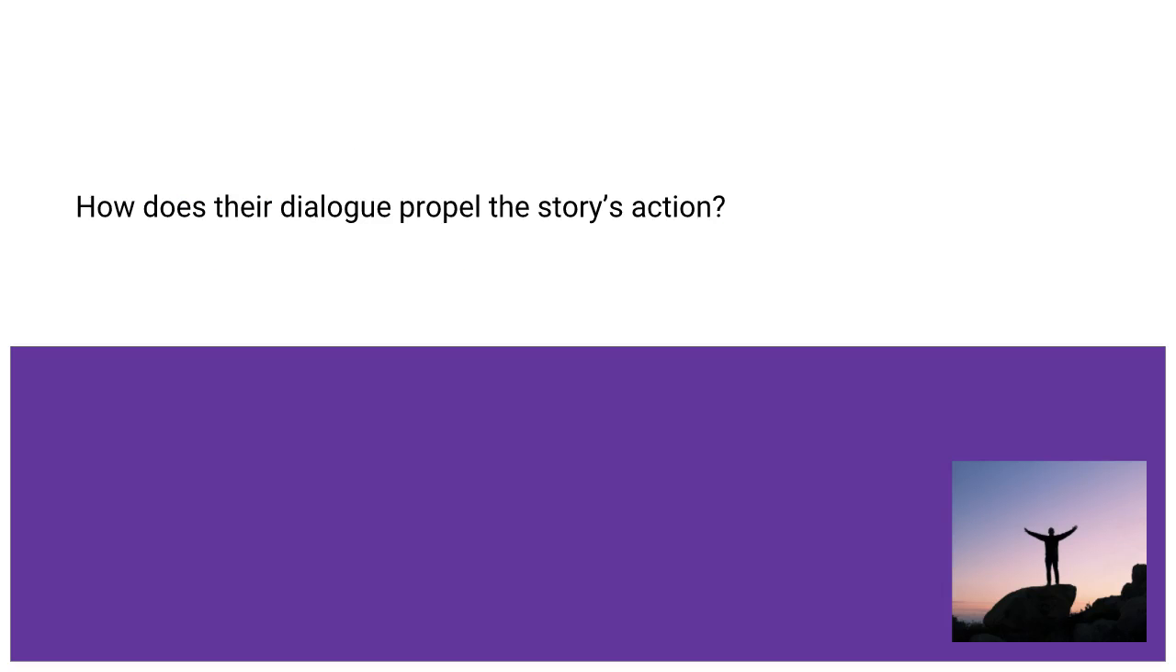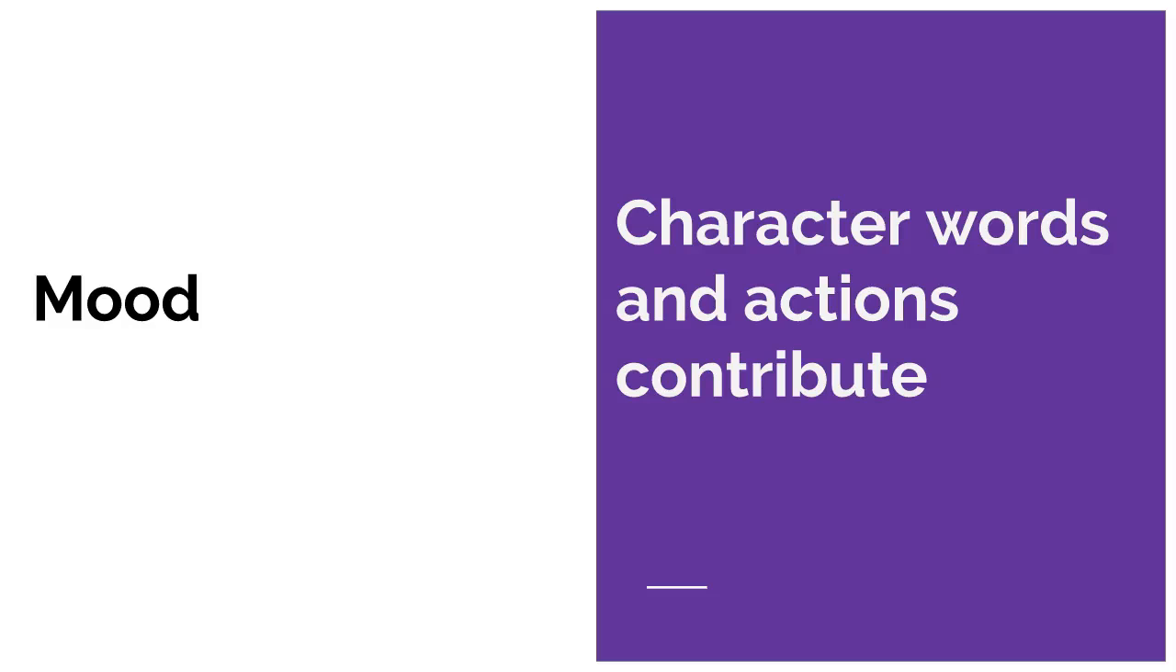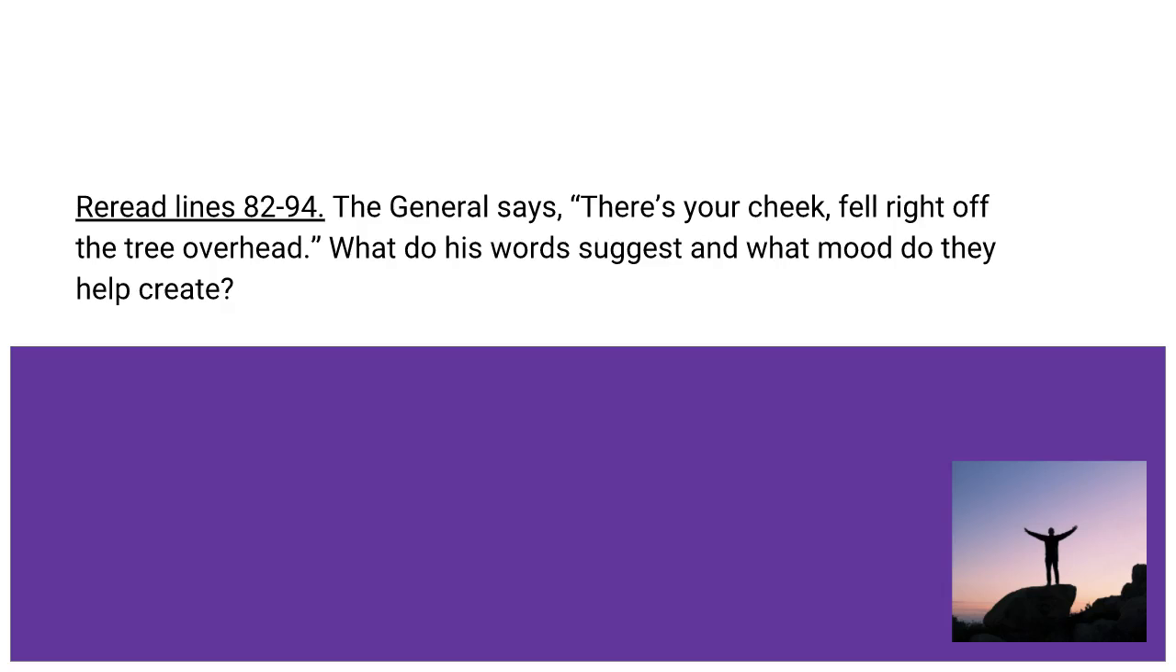How does their dialogue propel the story's action? Pause while you think. Their encounter suggests that the general is also anxious about the upcoming battle. A person's words and actions can also impact a story's mood. Reread lines 82 through 94. The general says, "There's your cheek, fell right off the tree overhead." What do his words suggest and what mood do they help create?